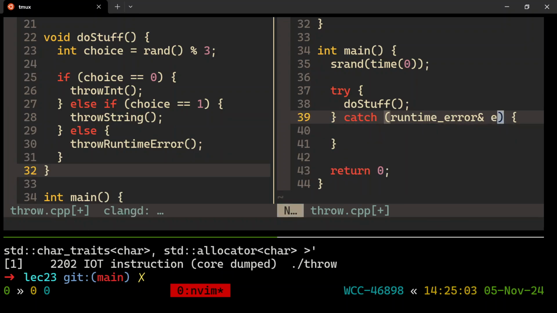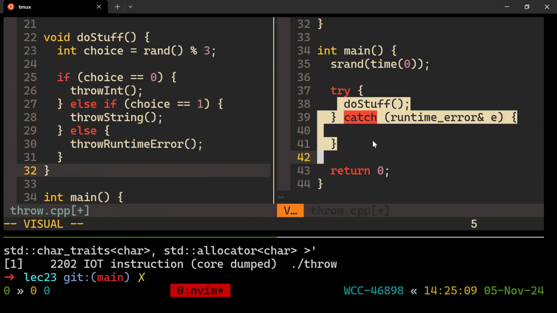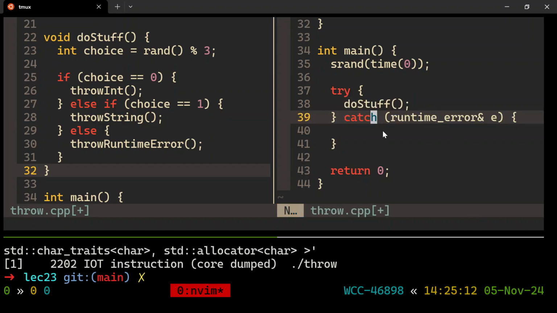And so here I am in main. By the way, this is far away from do stuff, right? This is outside of do stuff. I'm catching a problem that do stuff is telling me about. You see that? It's far away. It's different from calling and returning. It's kind of cool like that. It'll just stop. All right. So yeah, catch a runtime error.